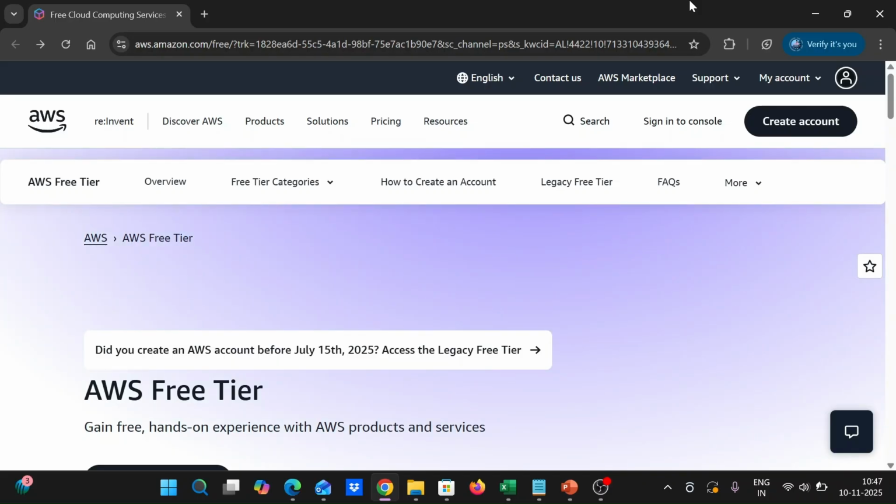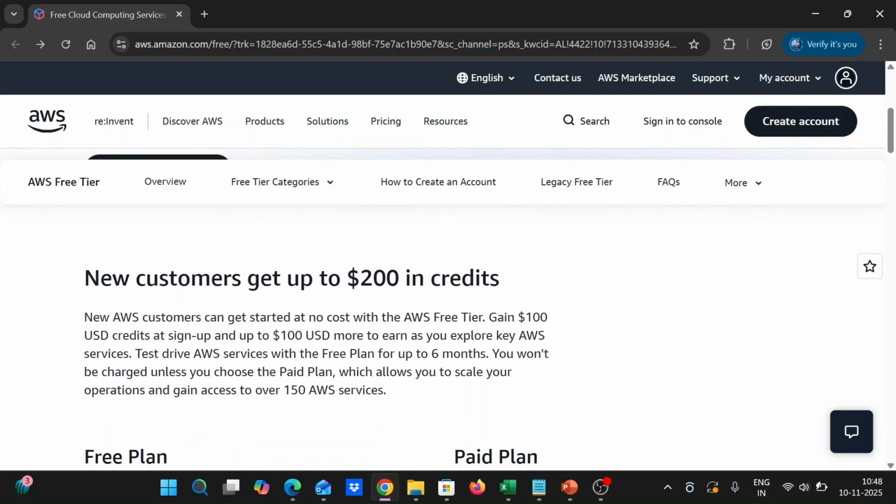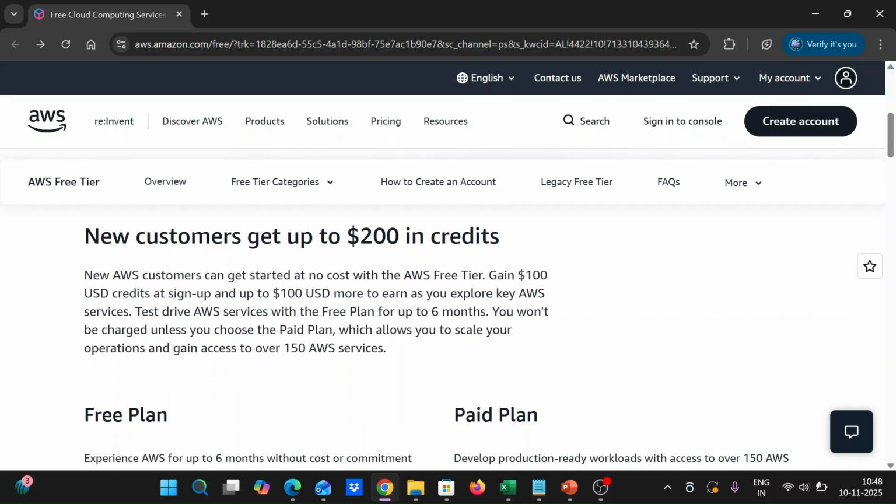And how we can create an account in AWS, how many tiers there are for an AWS account, and which services are provided in the free tier. Recently AWS changed the free tier: instead of $200 in credits, you get $100 USD credited at sign up, and by using some services you can earn another $100 USD, unless you move to a paid plan.